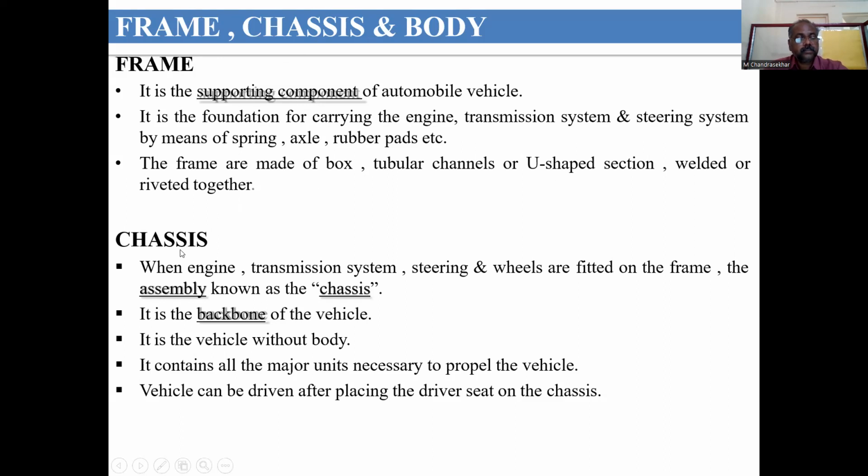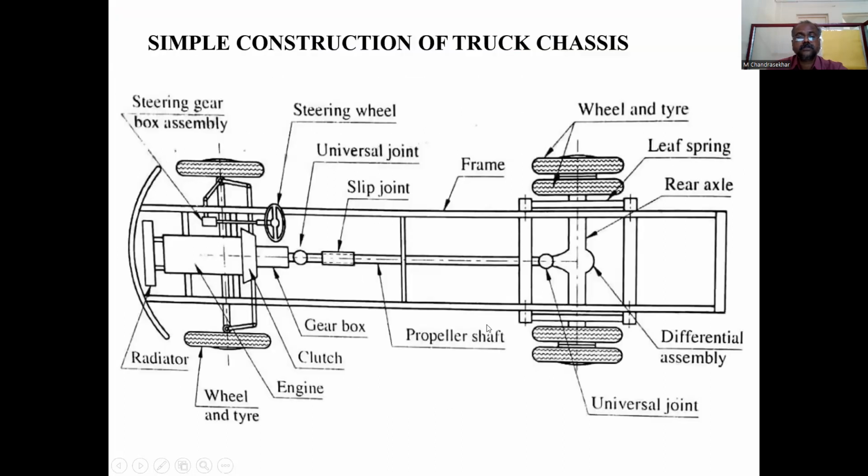Coming to chassis, when the engine, transmission system, steering and wheels are fitted on the frame, the assembly is known as chassis. It is the backbone of the vehicle. It is the vehicle without a body. It contains all the major units necessary to propel the vehicle. The vehicle can be driven after placing the driver's seat on the chassis.